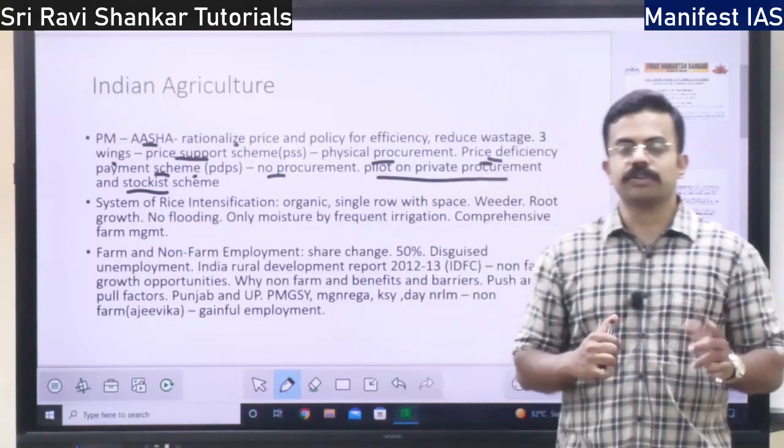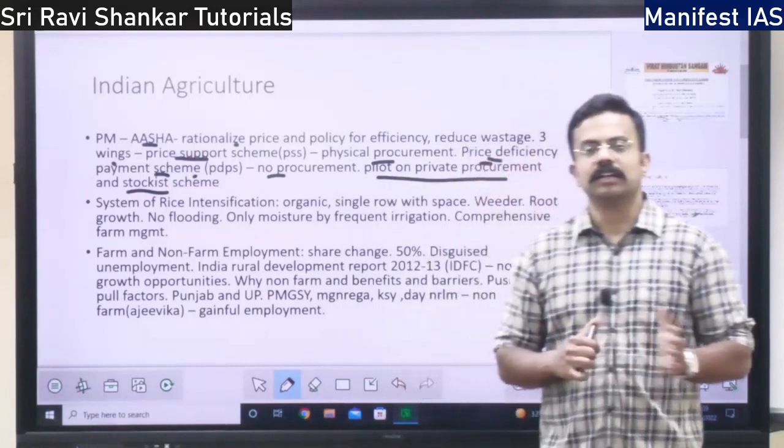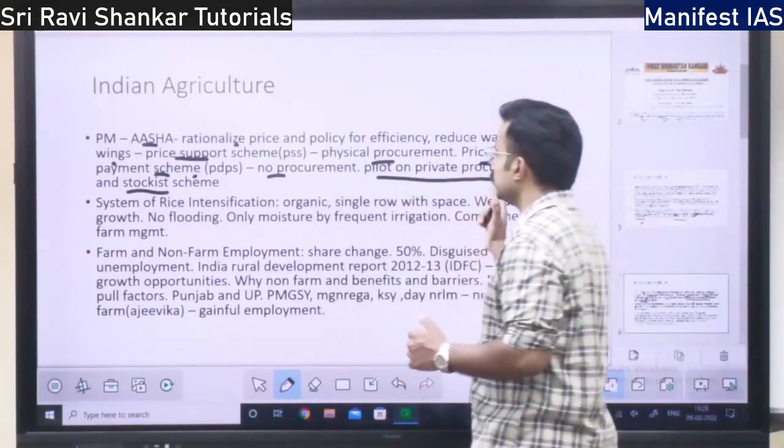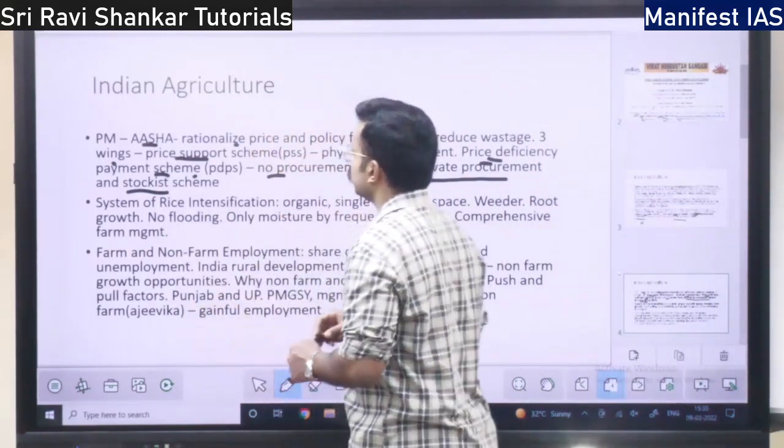So it is going to act as a connecting point between the farmers as well as the market. This is the third component of the PM-Asha, Annadata Aay Samrakshan Yojana.